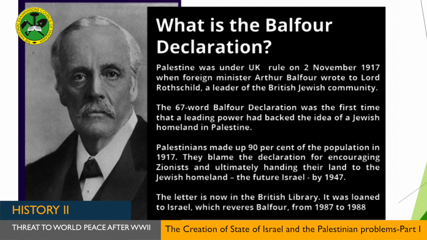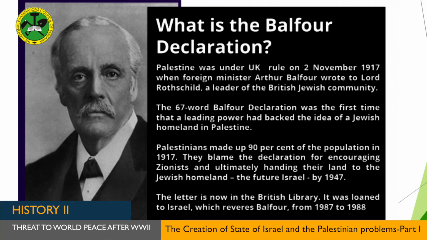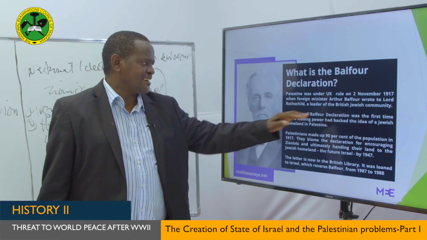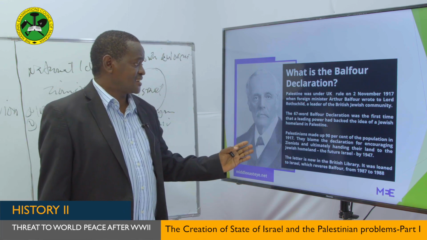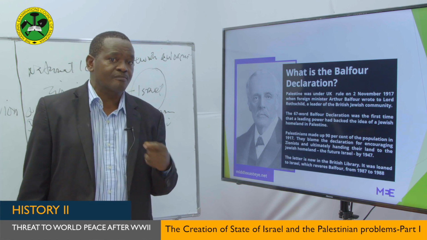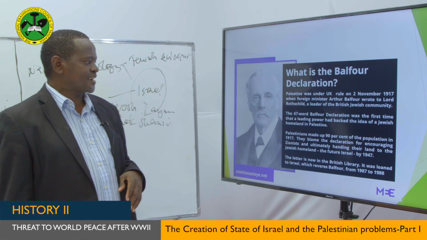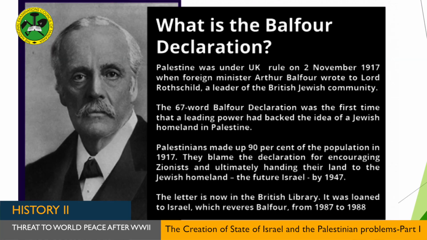As you can read here, my dear students, Palestine at that time was ruled by the United Kingdom. On the 2nd of November 1917, Foreign Minister Arthur Balfour wrote to Lord Rothschild, a leader of the British Jewish community, and they agreed that Britain would give the mandate colony of Palestine to the Jews for them to establish their new home. So this is Arthur Balfour, and this is what has been agreed.